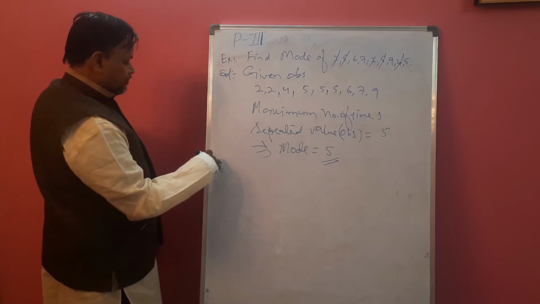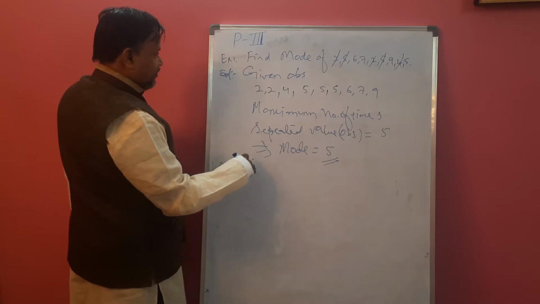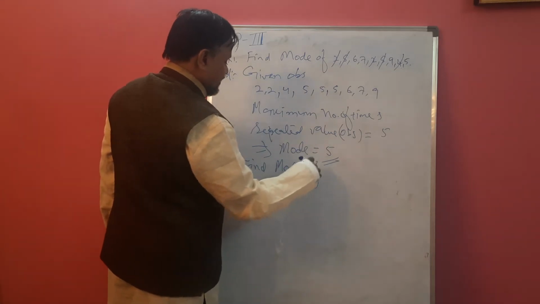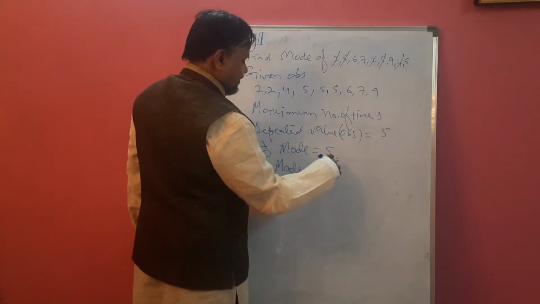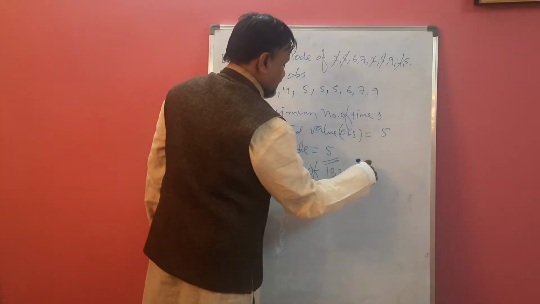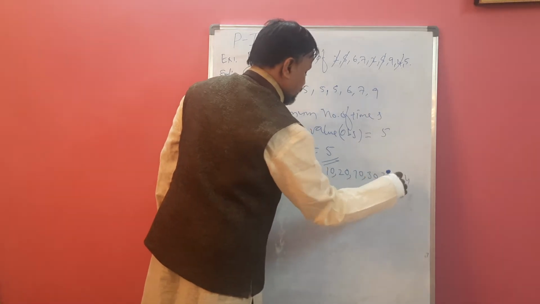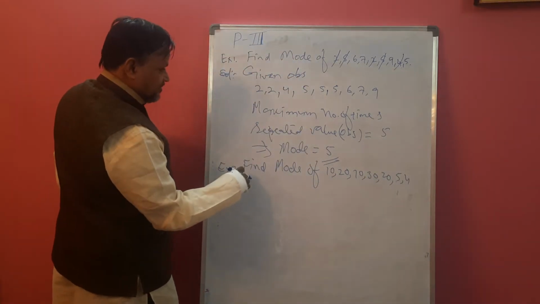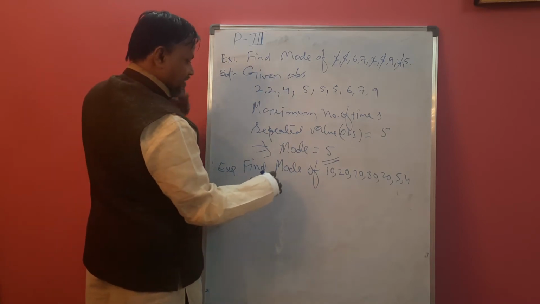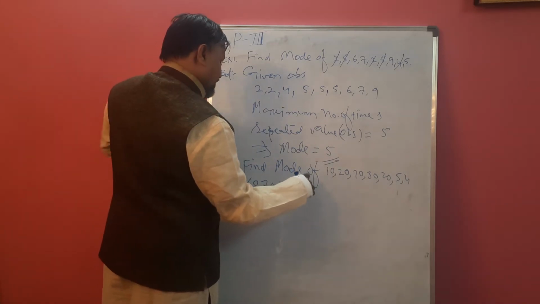Example 2. Suppose second question. Find mode of 10, 20, 10, 30, 20, 5, 4, 6, 60, 70, 70 and 80.